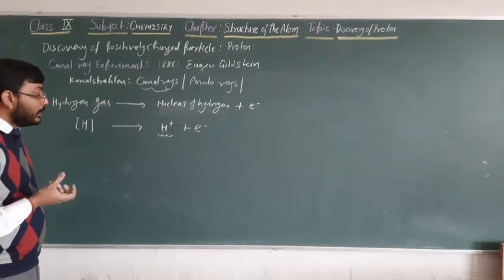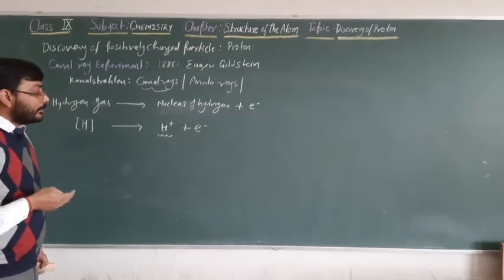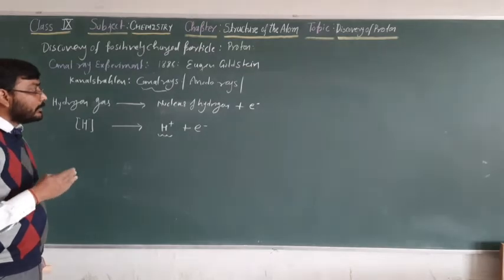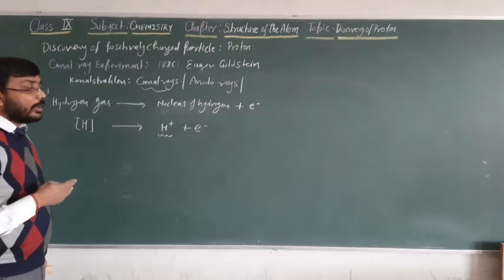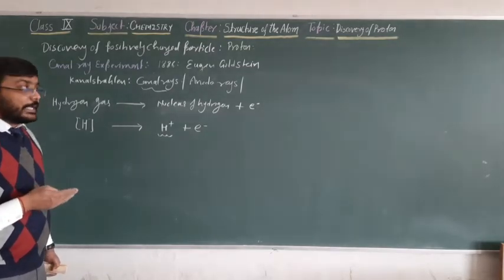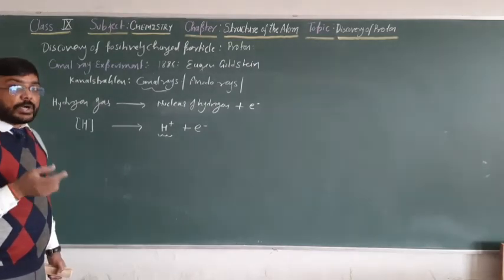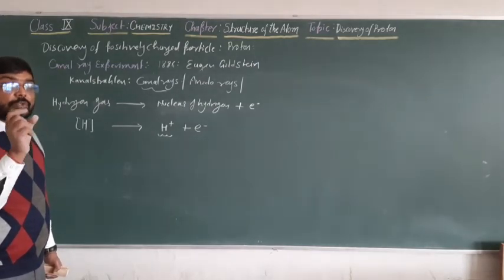On the basis of the nature of the canal rays that they studied, they concluded that these canal rays are positively charged ions.